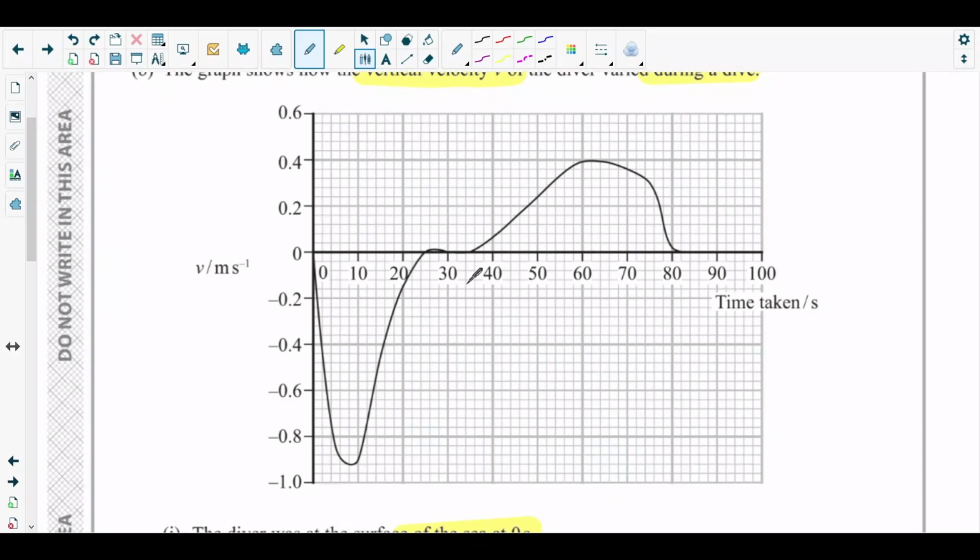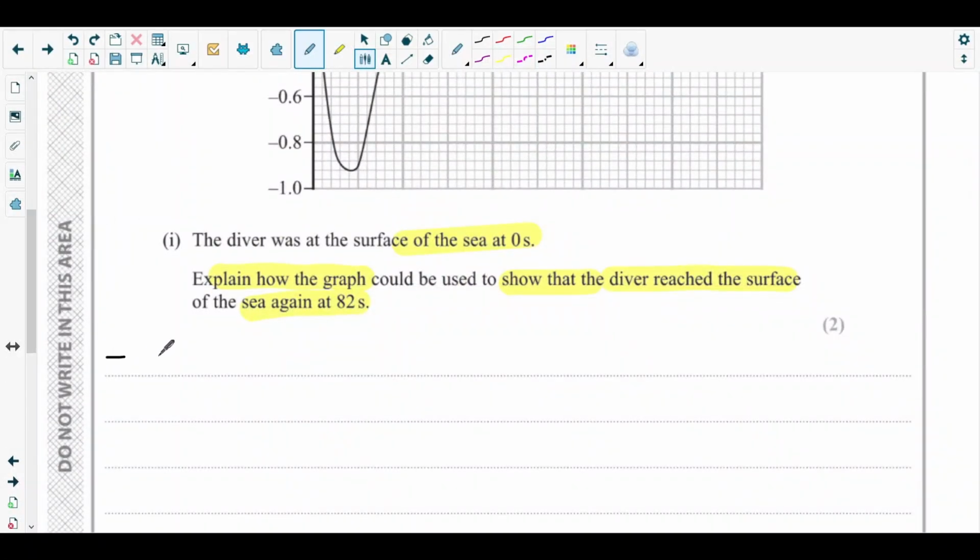So in this case we will consider the displacement. How will we consider the displacement? The area of velocity time graph, it gives what? Distance, right? So if this distance is negative, then it will be what? Displacement, negative displacement. If it is positive, then it will be what? Positive displacement, right?